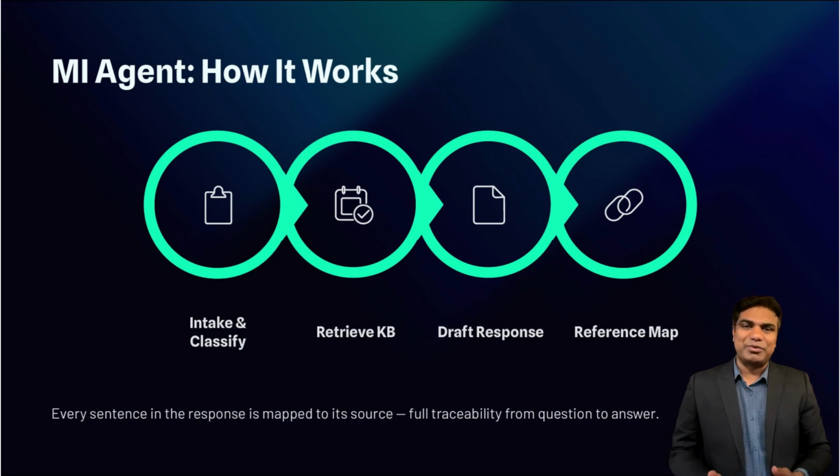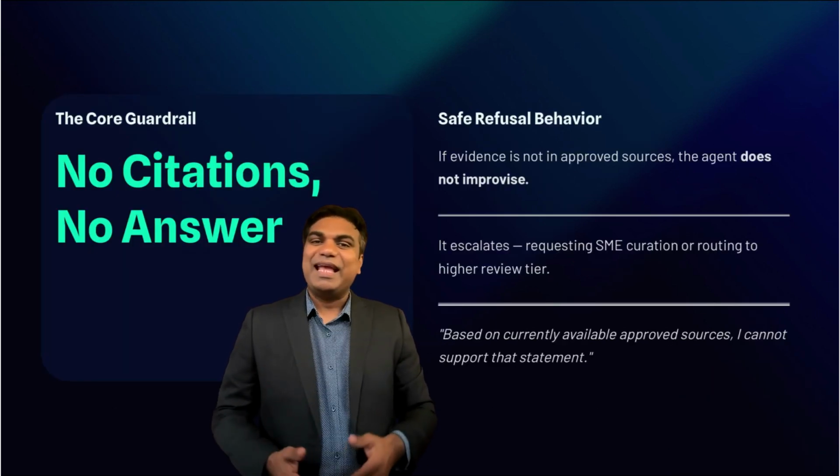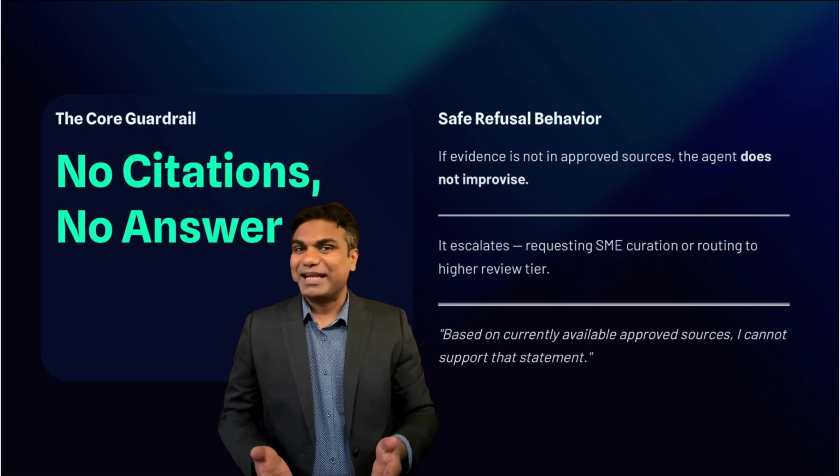The agent drafts a response that is structured and balanced, with a short direct answer, supporting evidence, and appropriate safety language. Most importantly, it produces a reference map showing exactly which sentences in the response are supported by which sources. This is where the biggest guardrail lives. The agent is not allowed to respond without citations.